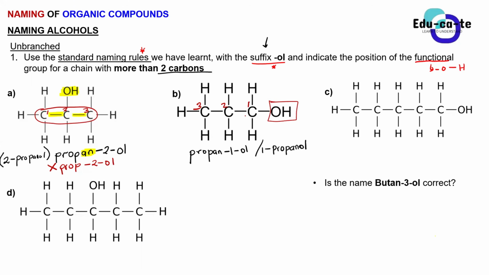Because if you count from left to right, this OH is going to be found on carbon 3, and that's going to be a problem. So for this compound specifically, this OH is found on carbon 1, and then you count backwards from right to left. Do you guys see that?